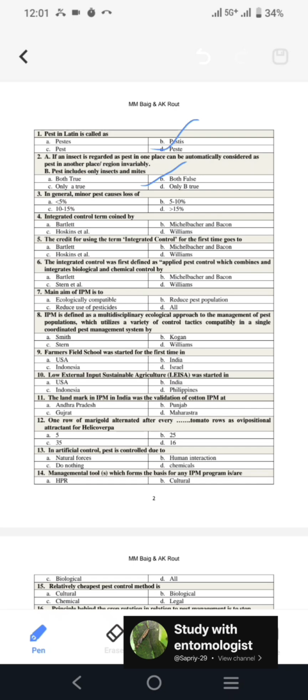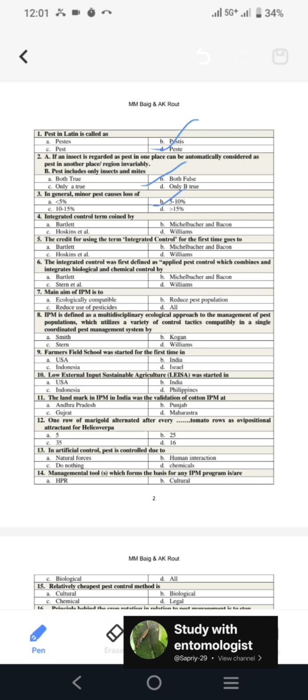Likewise, statement two says pest includes only insects and mites, but in reality a pest includes anything that is causing harm or economic harm to us. Insects, mites, weeds, nematodes, birds, all will come under pest. Next is, in general, minor pest causes loss of? So remember, if it is causing up to 10% then it is a minor pest, and if it is causing more than 10% then it is a major pest. So the answer will be 5 to 10%.